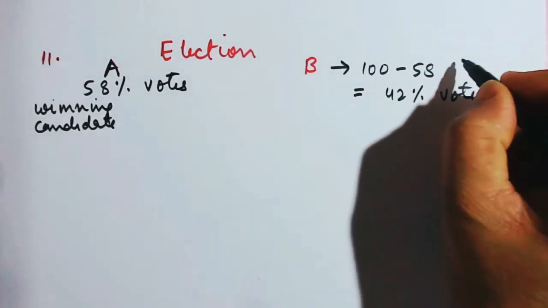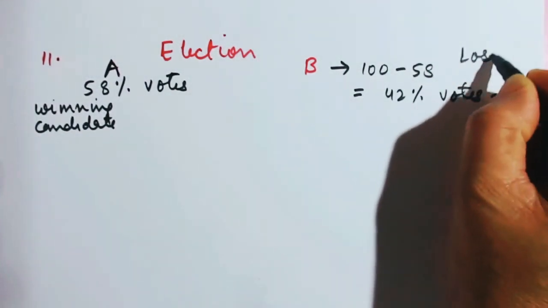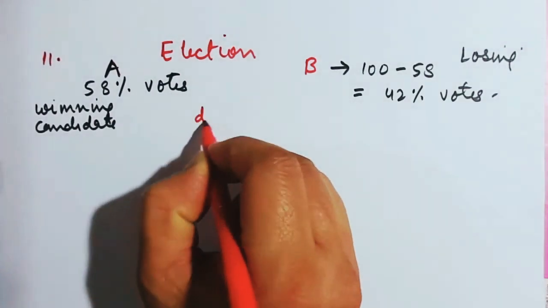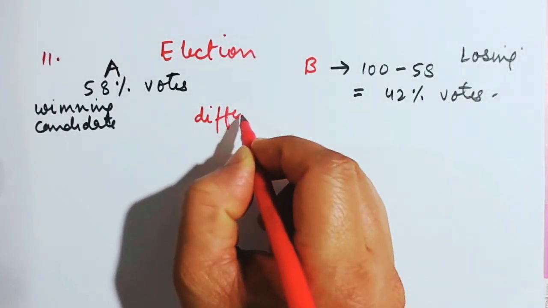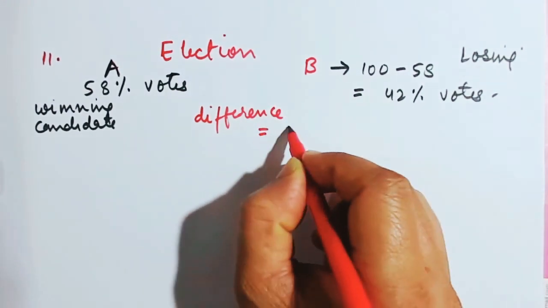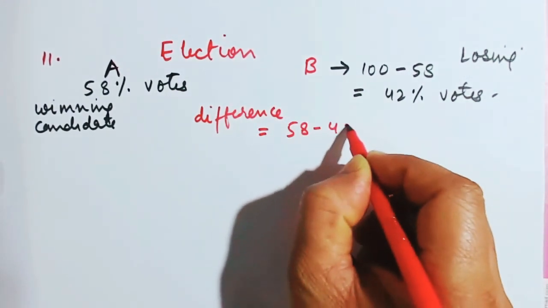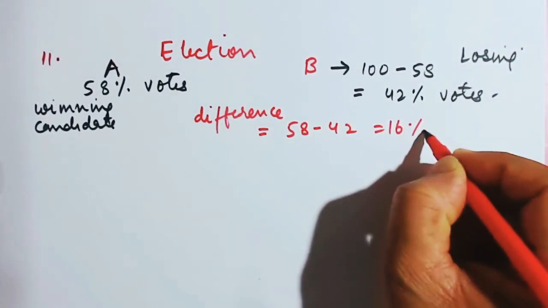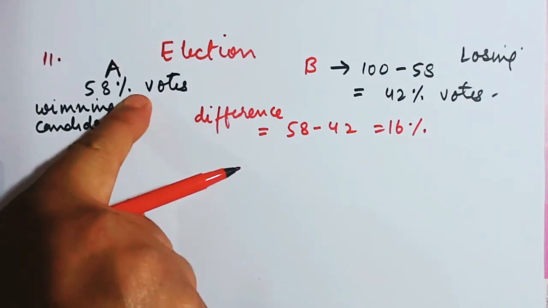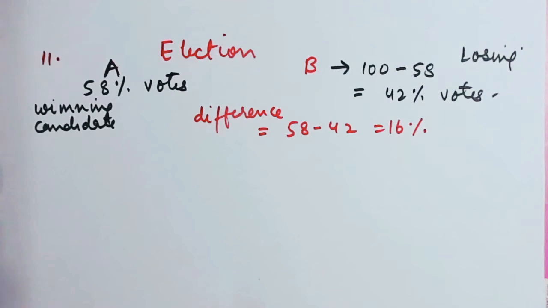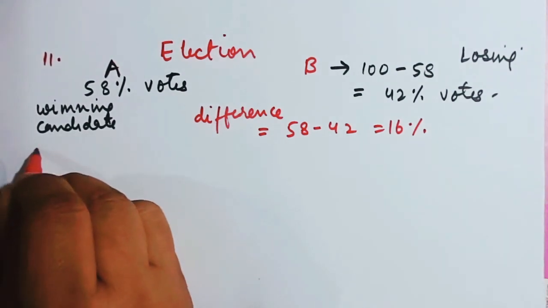So B, the losing candidate, gets 42% votes. A gets 58% votes. So what is the difference of votes? Difference is 58 minus 42, which is 16% votes. This means the winning candidate gets 16% votes extra.